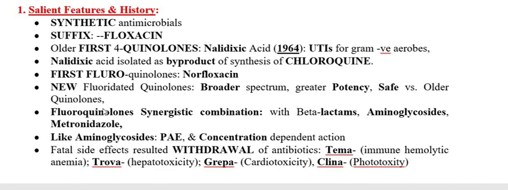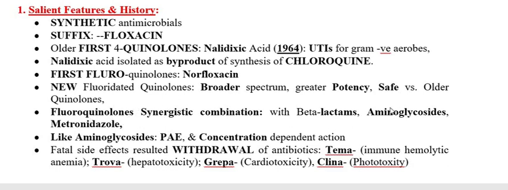Another interesting point with fluoroquinolones is that when you combine them with other antimicrobials that belong to beta lactams, aminoglycosides, and metronidazole, they usually possess a synergistic combination. This is very, very important.